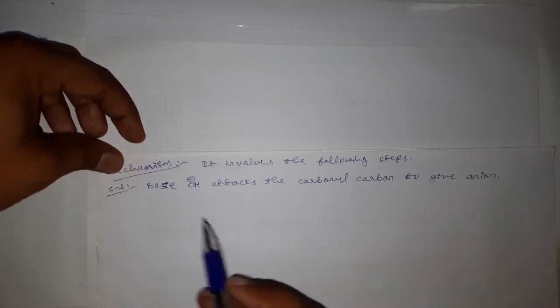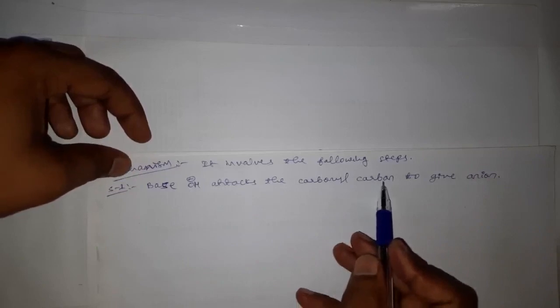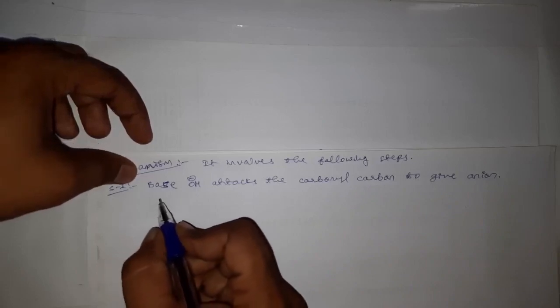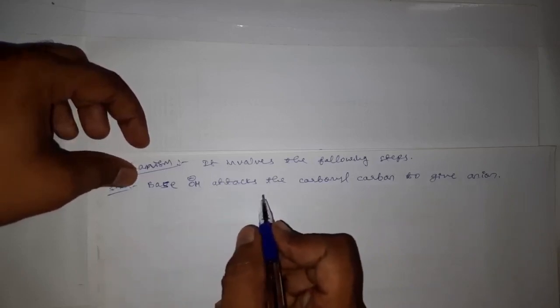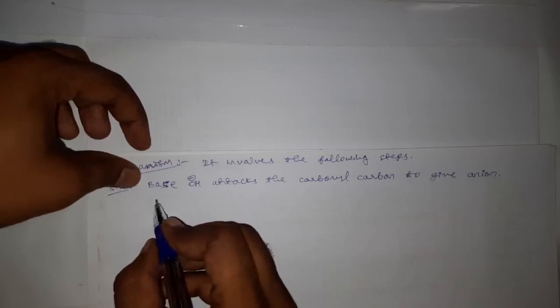In the first step, the OH minus from the base will attack the carbonyl carbon of one aldehyde to form an anion. Here I am explaining the mechanism by taking benzaldehyde, C6H5CHO, as the aldehyde with no alpha hydrogen.